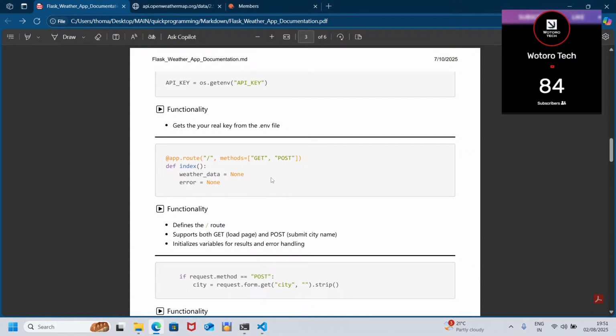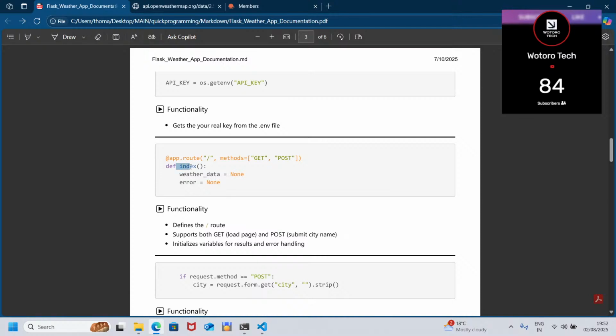After that, we are going to have our function. I hope you know how to create a function. That is, you start with the def keyword, and if you don't, you should stick around. I'll stream on how to work with functions and all that, so make sure you stick around so that you don't miss it. So let's continue. We use def and then index.